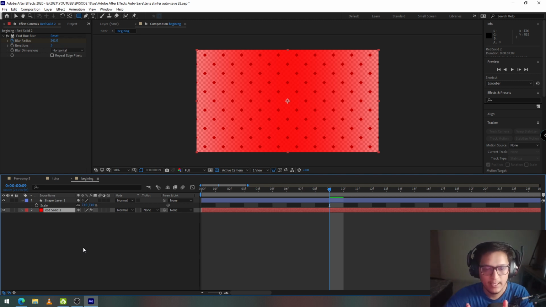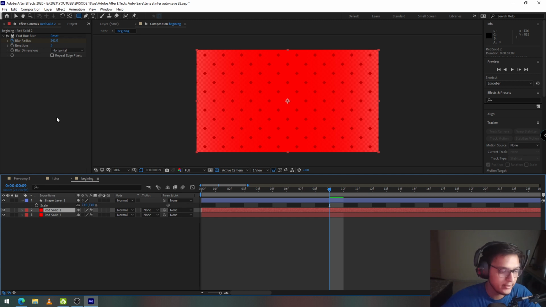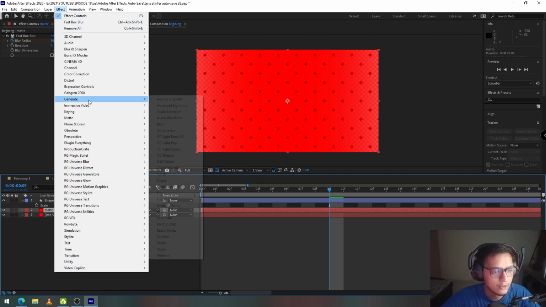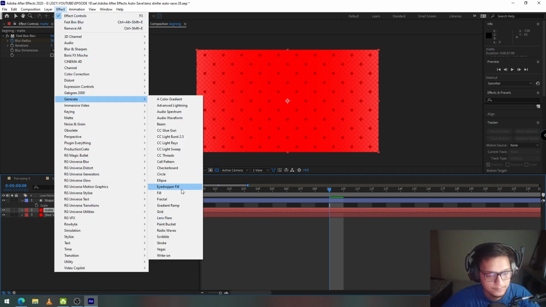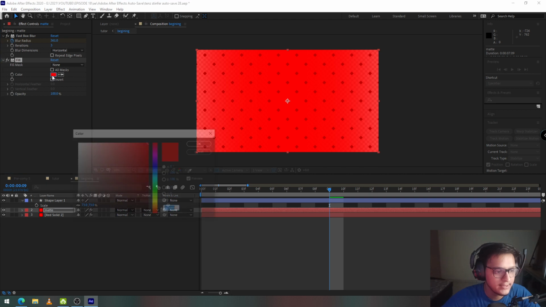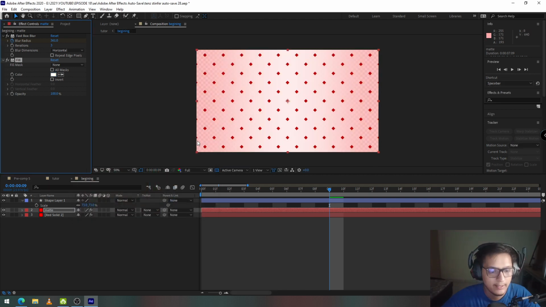red solid is, and I need it to fade away where the red solid starts to blur out. So what I'm going to do is duplicate the red solid. I'm going to select the red solid, press Ctrl D. I'll duplicate it. I'll rename the second solid and I'll call it matte. I'll select the matte layer. I'll go into effect. I'll click on generate and I'll select fill. Now I'll change the color red to white and click on OK.